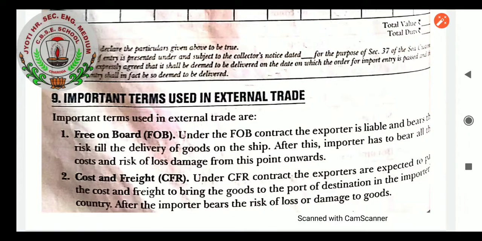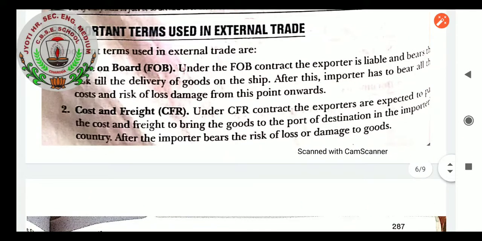Downside, you can see total value and total duty is also mentioned separately. Important terms used in external trade are as follows. Very first, free on board, FOB. Under the FOB contract, the exporter is liable and bears the risk till the delivery of the goods on the ship. After this, the importer has to bear all the cost and risk of loss or damage from this point onwards.